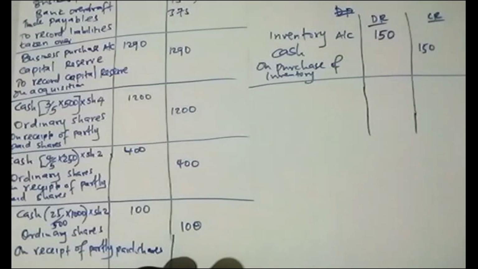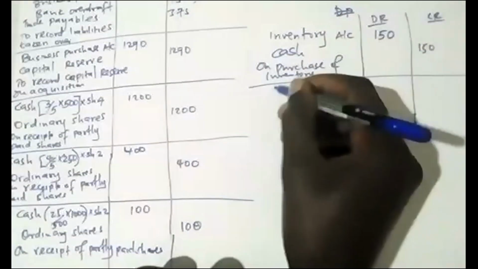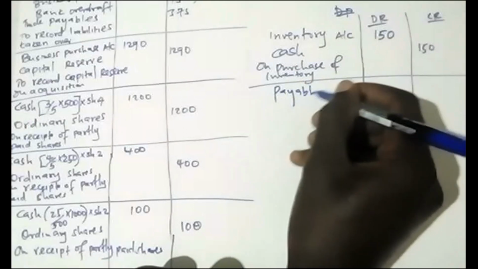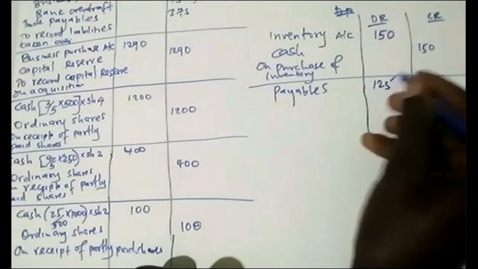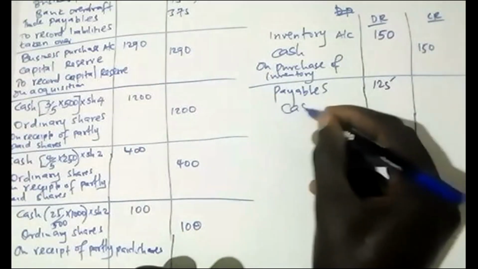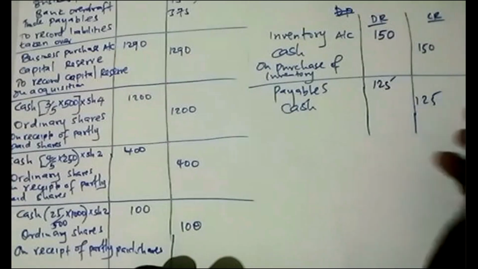Payables is obvious. That account is a liability item. So liabilities are credited, so if it's paid, we debit. We debit the payables at 125. So it was paid in terms of what? Cash, 125.